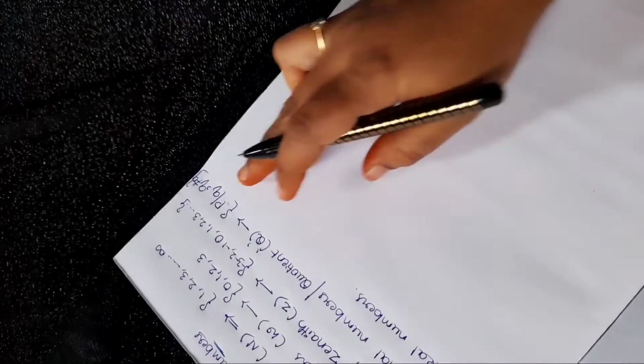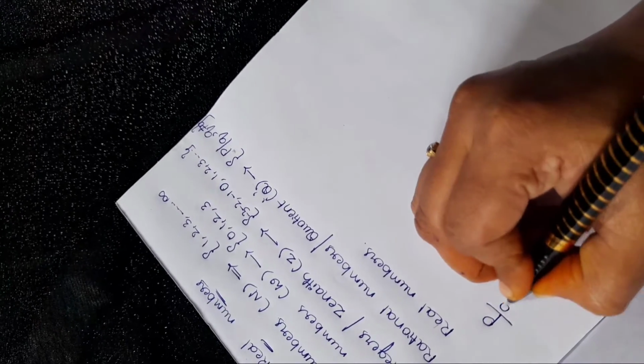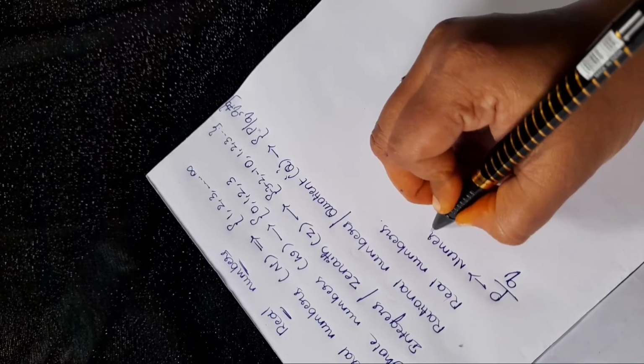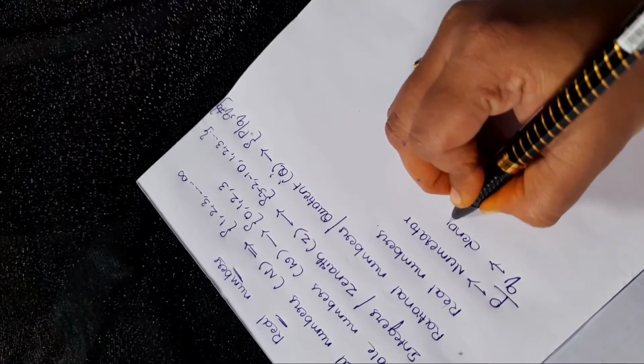Listen carefully: P by Q format. In P by Q, this is the numerator and this is the denominator.